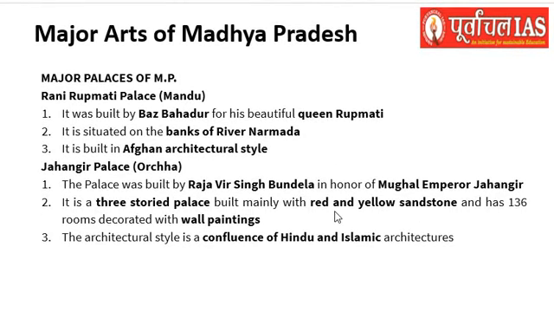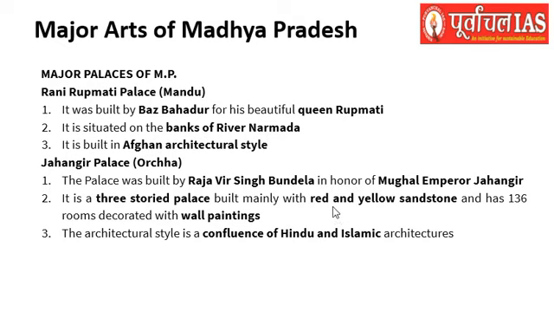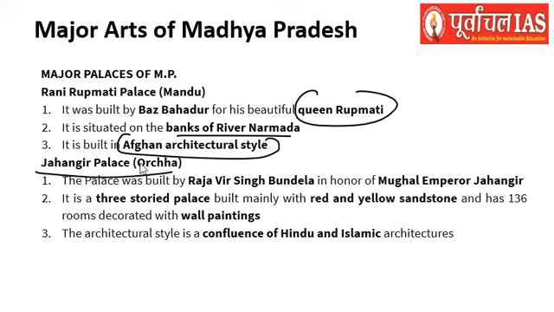The major palaces of Madhya Pradesh: Rani Roopmati Palace of Mandu. Baz Bahadur constructed this for his beautiful queen Roopmati, and it is situated on the banks of river Narmada, and Afghan architectural style is used here. The Jahangir Palace of Orcha was built by Raja Veer Singh Bundela in honor of Mughal Emperor Jahangir. This is a three-storied palace built mainly with red and yellow sandstone.